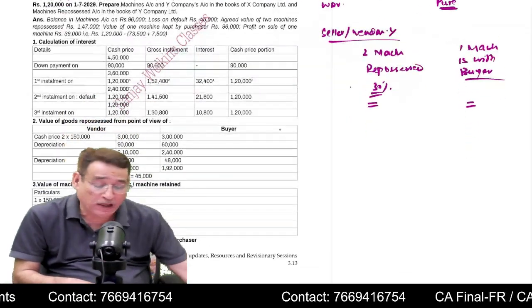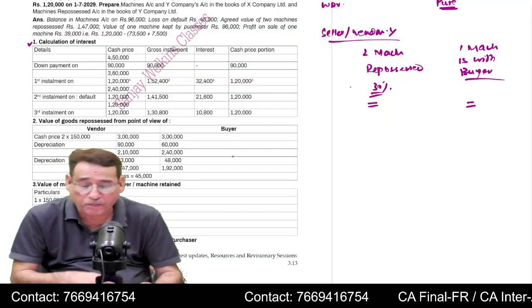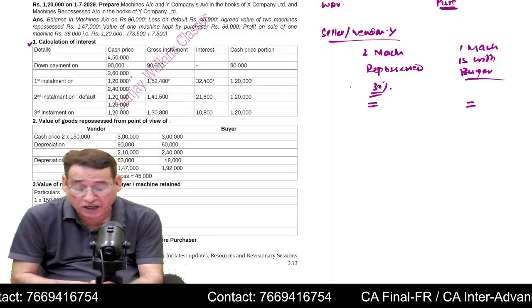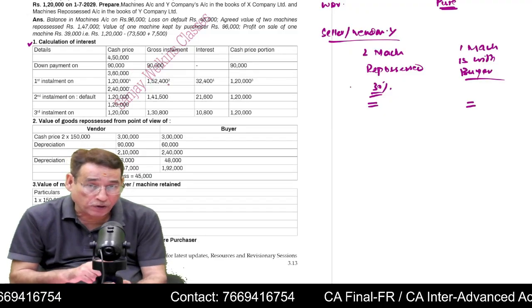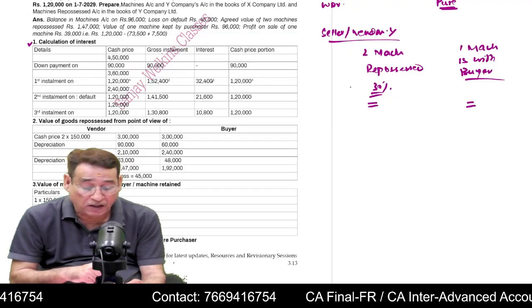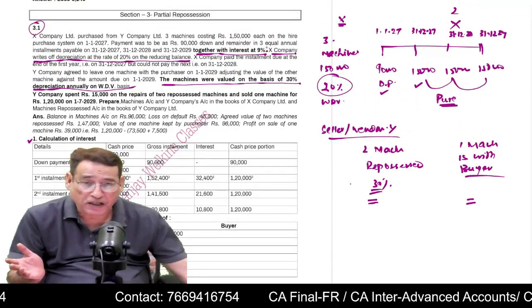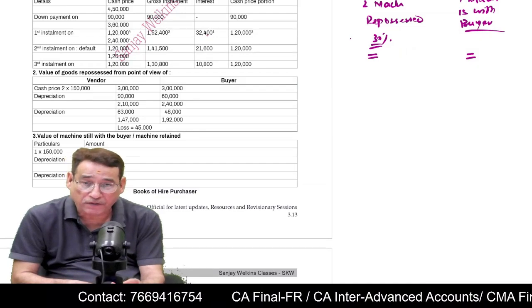But first of all, as usual, in order to solve the question, the first step is very important: to compute the interest. Now your cash price is 4,50,000, you subtract the down payment 360. But as I told you, it is a case of pure installment. So first you compute the interest. The rate of interest is given in the question as 9%, as we saw earlier. So 9% of 3,60,000 is 32,400.